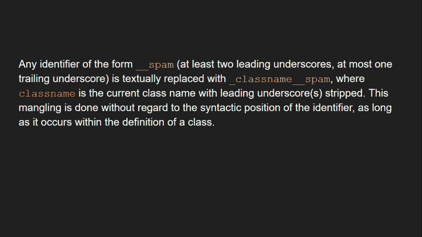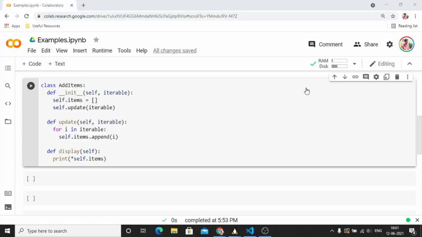This mangling is done without regard to the syntactic position of the identifier. What does that mean? It means that it does not matter where inside the class definition you have kept the identifier. Wherever you have kept an identifier with two leading underscores, the Python interpreter is going to see that and change the name to the mangled name of underscore, class name, double underscore, and the variable name itself. So let's see a quick example before we move forward.